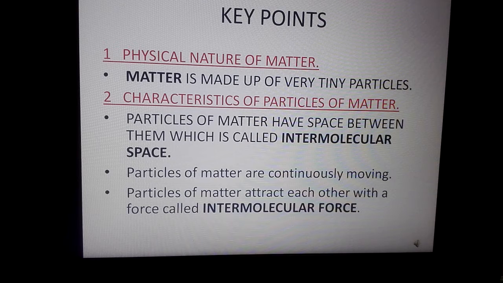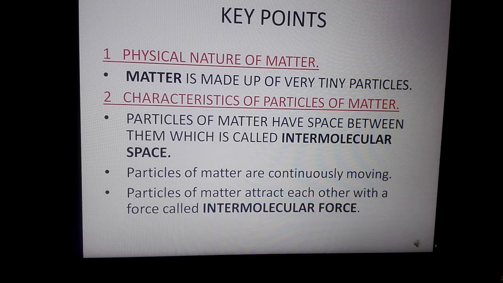And if we mix that 500 liters with 100 liters of water again, still we will get the smell of Dettol. So 1 ml of Dettol can be present in 600 liters of water. This shows how tiny the particles are.